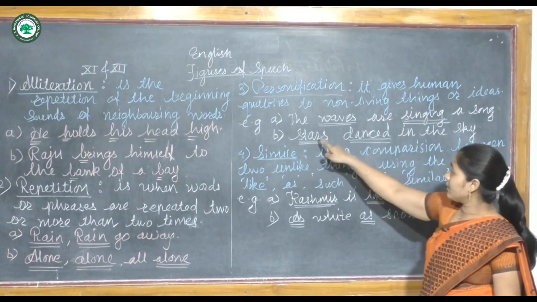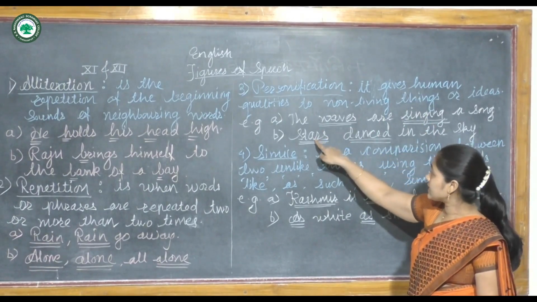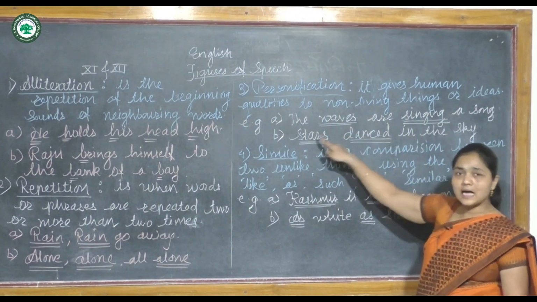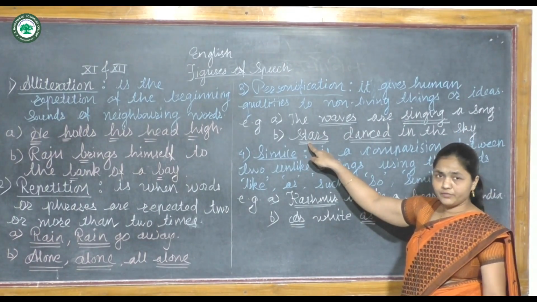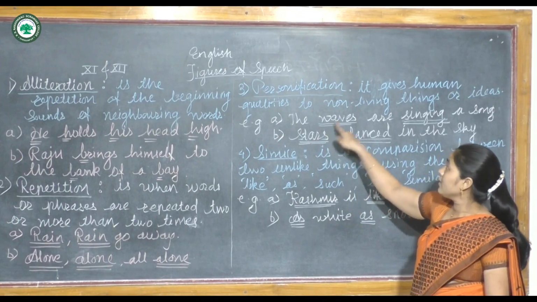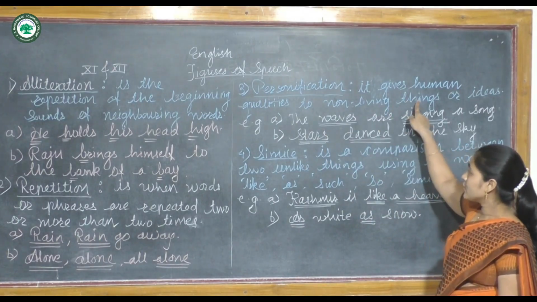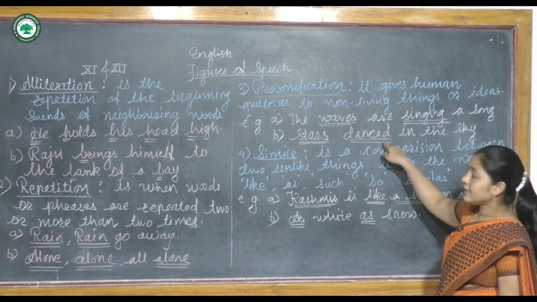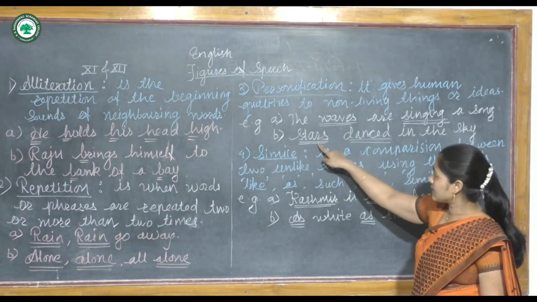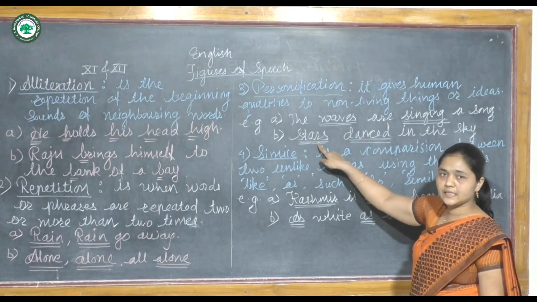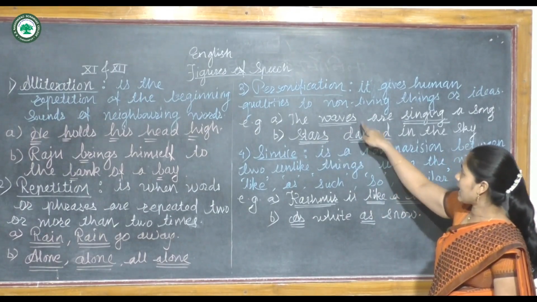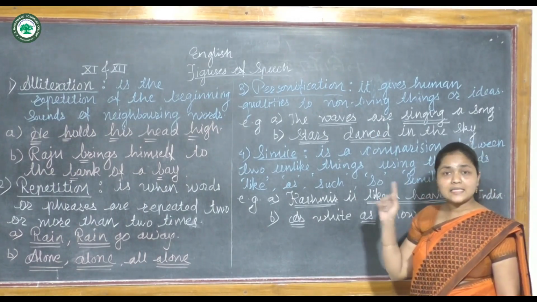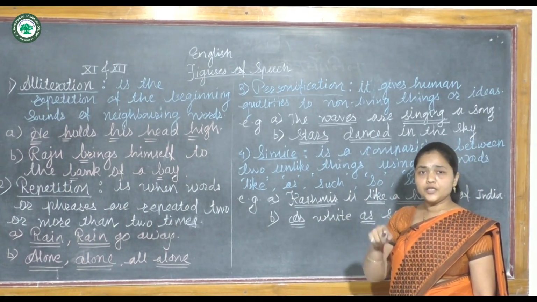Now the next example: stars danced in the sky. Here, all of you know that stars are non-living things. So the human quality, that is dance, is given to stars, which are non-living things. So we can call it personification. You have to give this type of explanation in your answer.